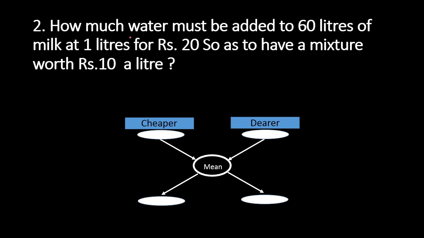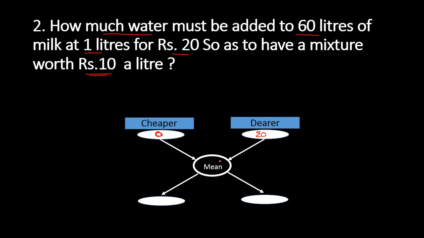Now how much water? Here he is asking how much water must be added to 60 liters of milk at 20 rupees per liter so as to have a mixture worth 10 rupees a liter. What is given here? The higher price. Higher price is how much? 20. Now what are we adding? Water we have to add. What is the water price? We assume the water price as 0. Generally, whatever water they are adding, we consider the price as 0.